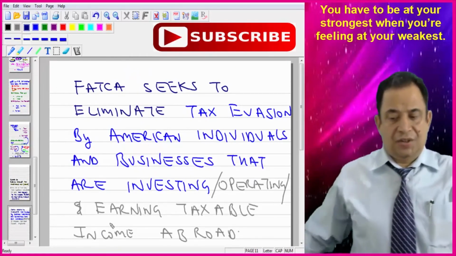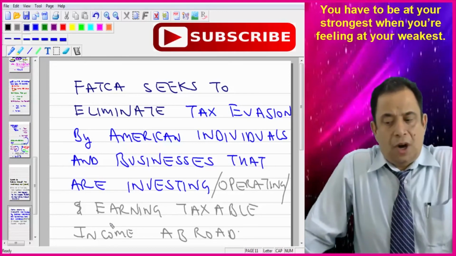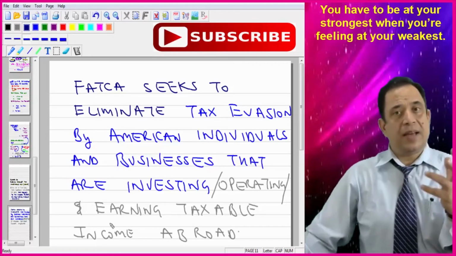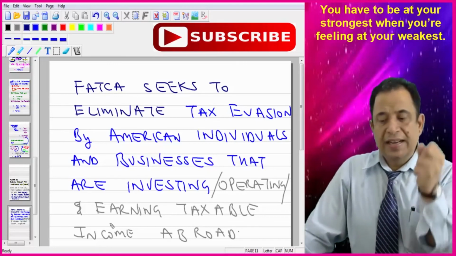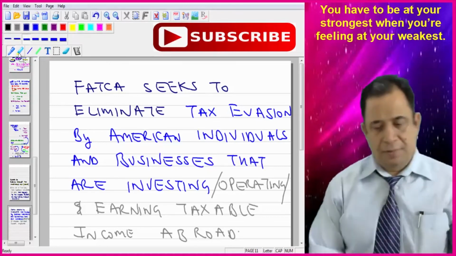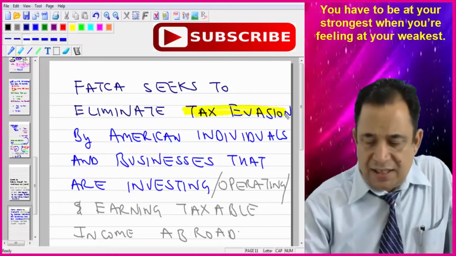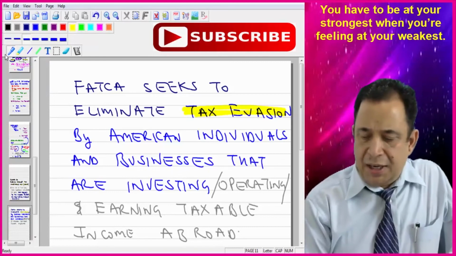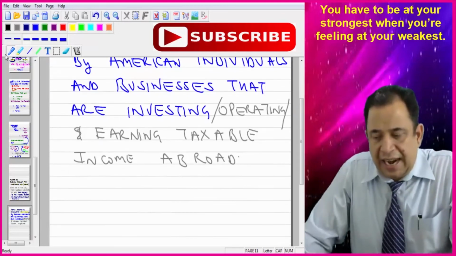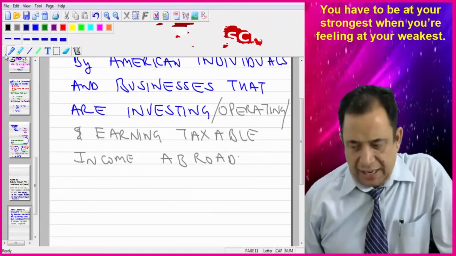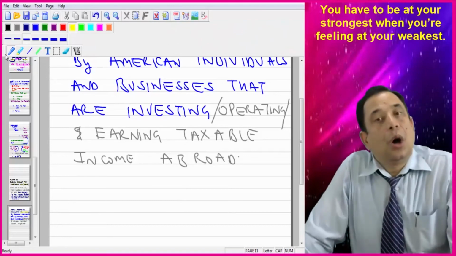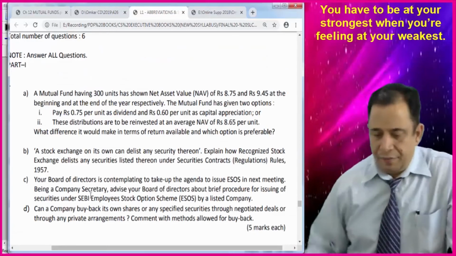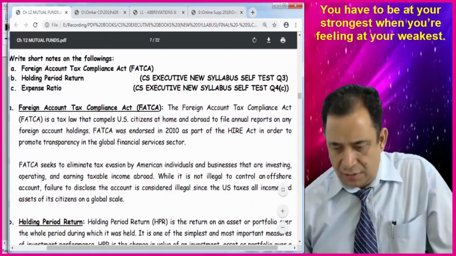FATCA, Foreign Account Tax Compliance Act, seeks to eliminate tax evasion. What is the objective behind that? The main objective behind this act is to eliminate tax evasion by American individuals and businesses that are investing, operating, and earning taxable income abroad. Very simple. No doubt I have given it in my book as well.